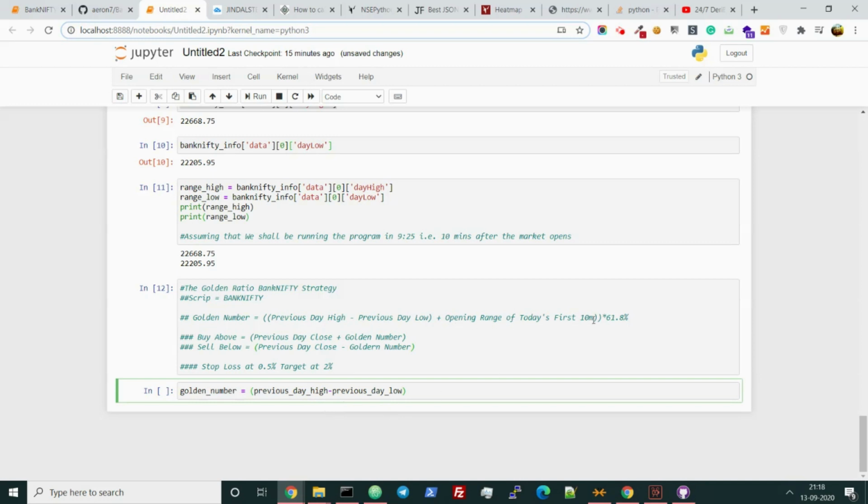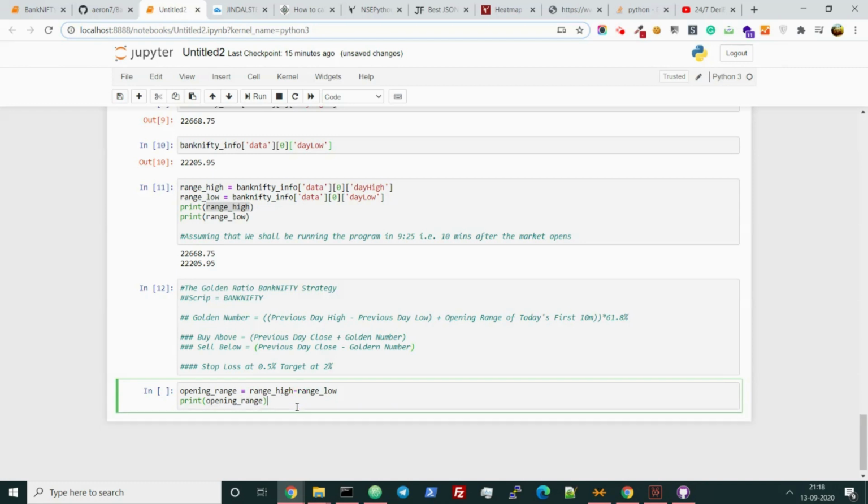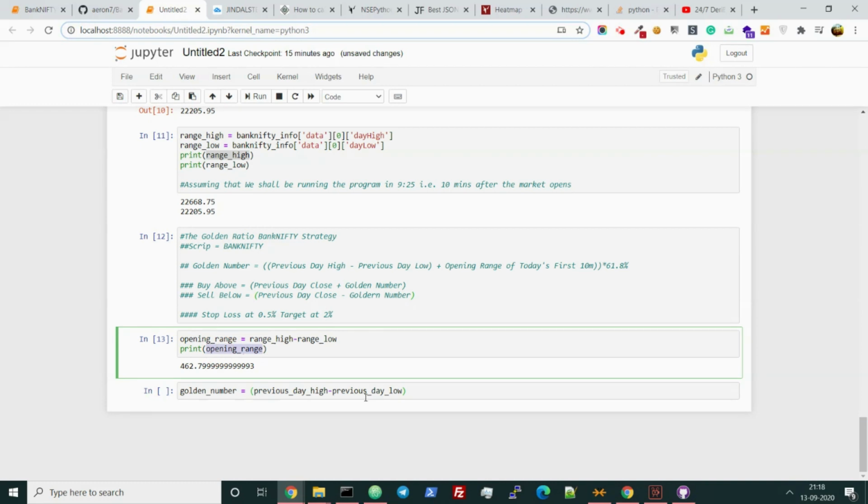Now opening range of first 20 minutes. Okay, just let me make the range first. Opening range. So this is basically the range high minus range low. As simple as that. Let's also print this opening range. Let's see if it is working. The opening range is coming fine.